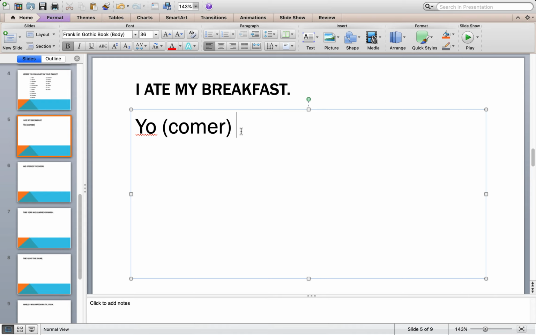So now we have to ask ourselves, is it preterite or imperfect? Well, remember the difference between preterite and imperfect was whether the verb was ongoing in the past or not. In this case, I ate my breakfast. It's a one and done situation, so it's going to be the preterite form. So comí is going to be the conjugation, accent over the i. My in Spanish is mi, and then breakfast, desayuno. So yo comí mi desayuno. Bada bing, bada boom. That is the translation for I ate my breakfast.